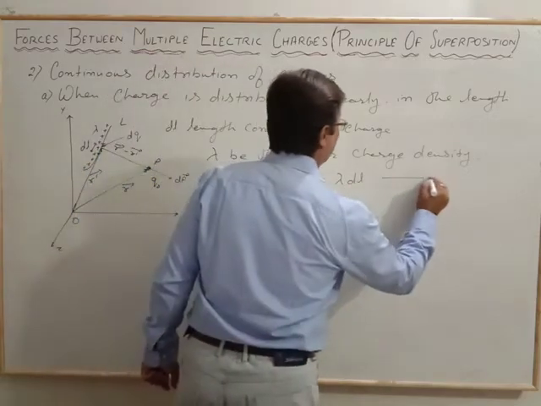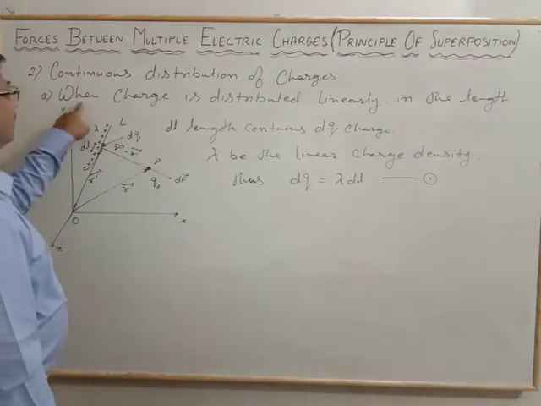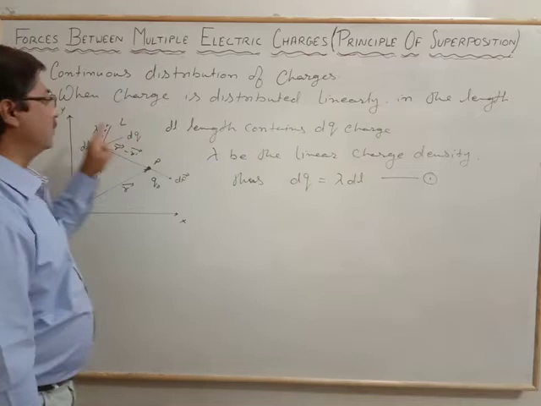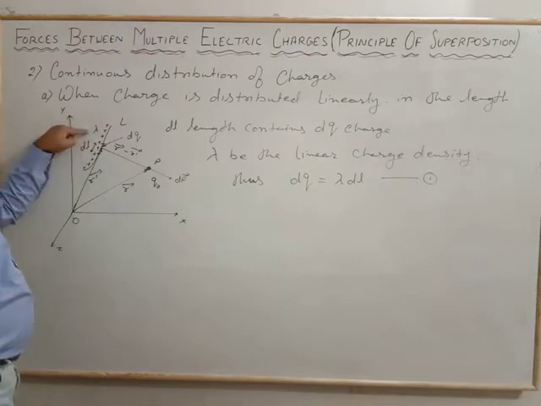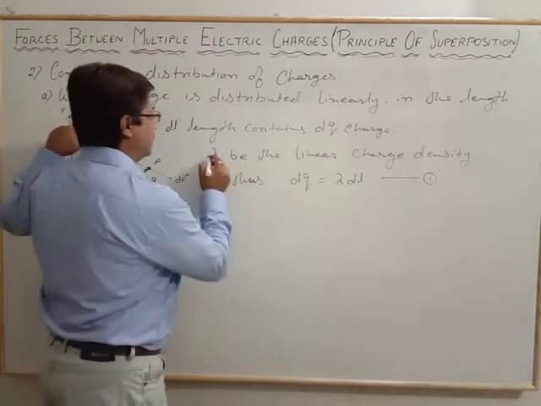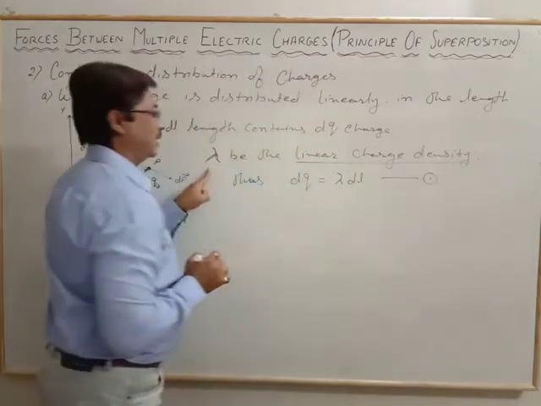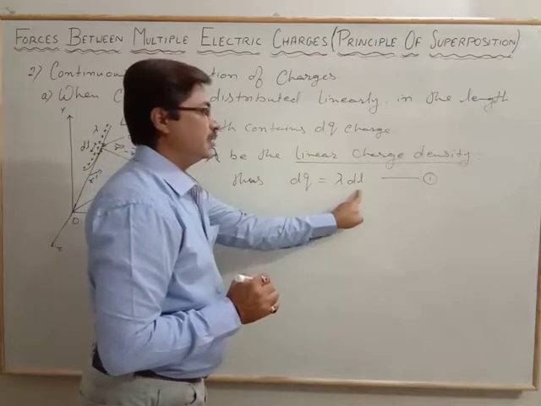This becomes relation number 1 for this arrangement. The first arrangement is when charge is distributed linearly throughout the length, and the charge distribution has a density called linear charge density, represented by lambda. So dq charge is equal to the density times the length.